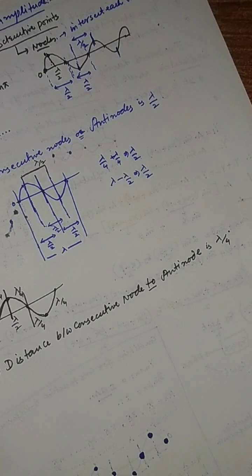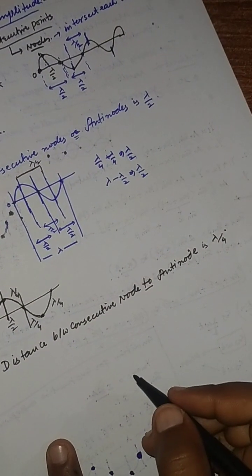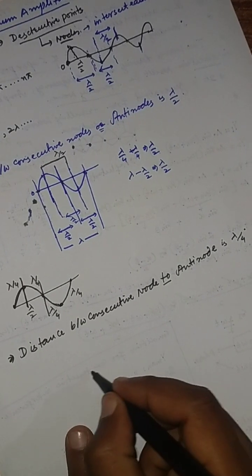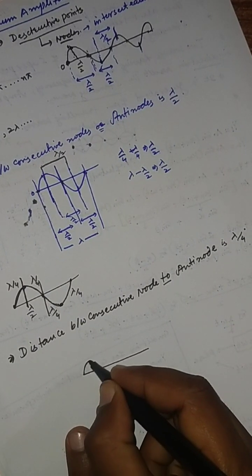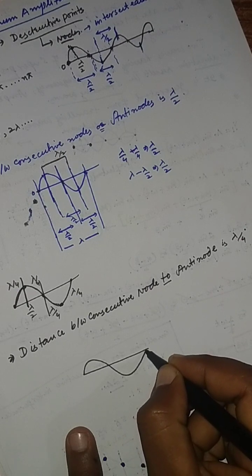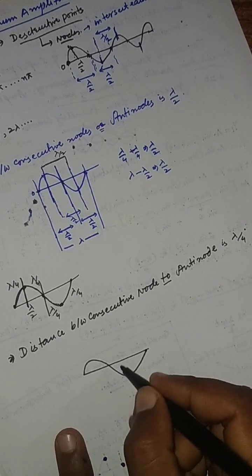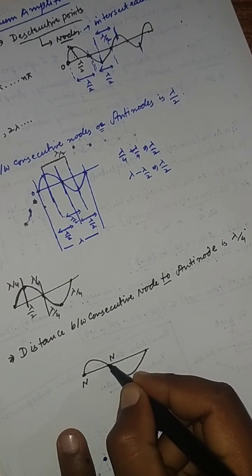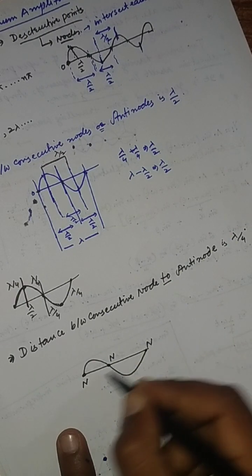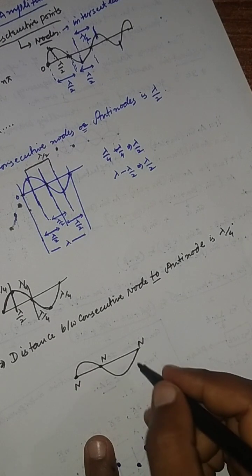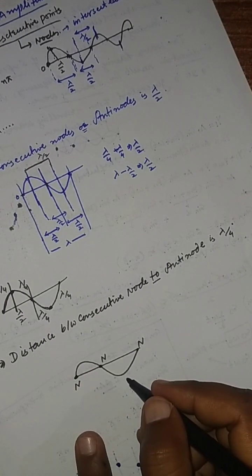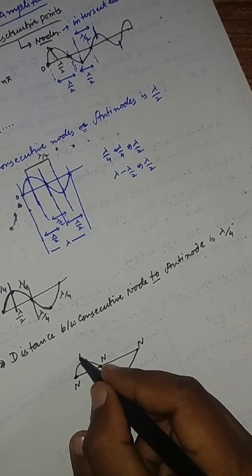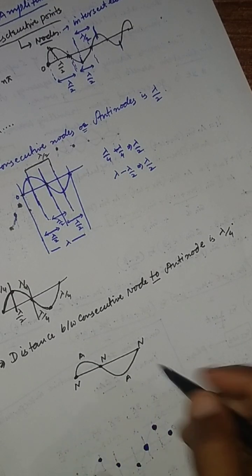In one complete standing wave, how many nodes and how many antinodes are produced? So this is a complete wave. In one complete wave, there is a node, there is also a node, and this is also a node. So in one complete standing wave, there are 3 nodes and 2 antinodes.